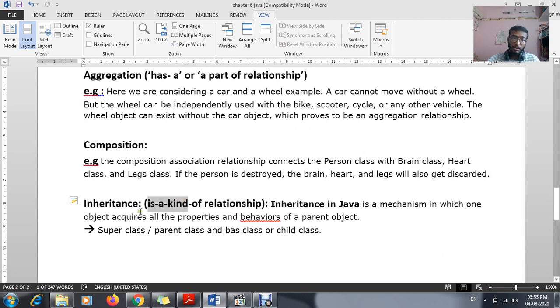I am focusing on this because in exams they ask such questions: which of the following is the best example of aggregation relationship? They will give is-a, kind-of, has-a, and the answer is has-a. Which of the following is the best example of inheritance relationship? Is-a, has-a, part-of, and the answer is a kind-of relationship.